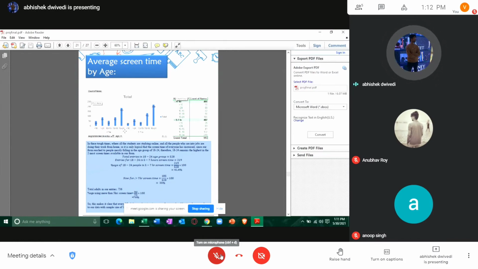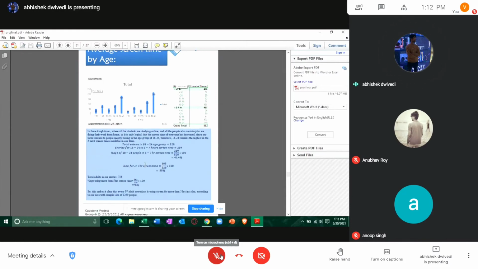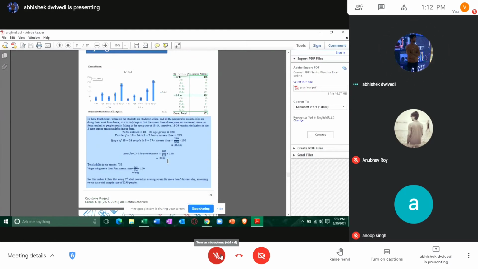the total of our data that we have, the people in the age range of 18 to 24 were the greatest as well. So it is only logical to find these 18 to 24 people the greatest in this screen time. And if we see the percentage of people, to make this data more appropriate or more logical, we see that 41.4% of people are using screen time greater than 5 hours, and 35% are greater than 7 hours.